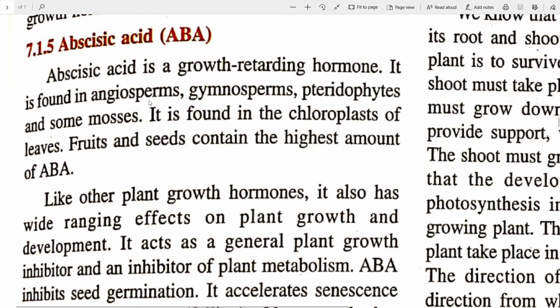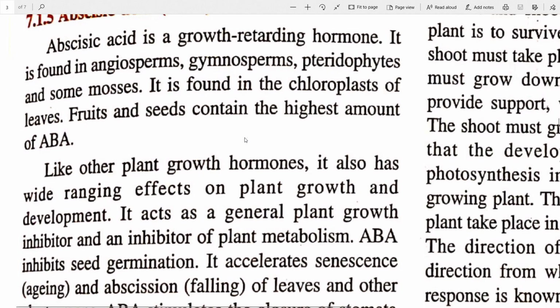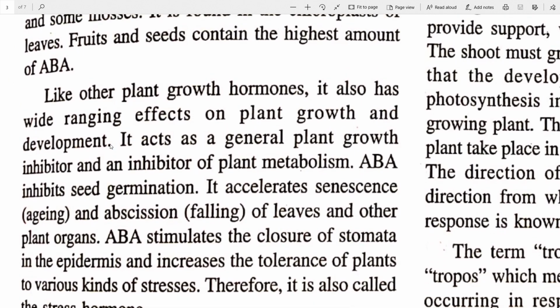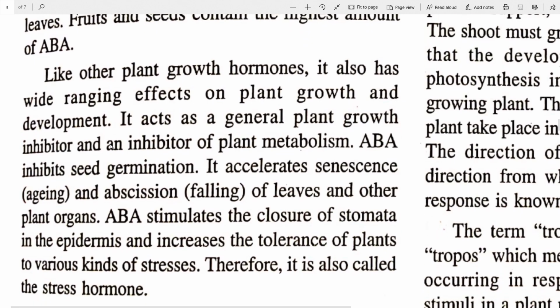It is found in angiosperms, gymnosperms, pteridophytes, and some mosses. It is found in the chloroplasts of the leaves. The green portions, the chloroplasts of the leaves, that is where abscisic acid is found. Fruits and seeds contain the highest amount of abscisic acid. Like other plant growth hormones, it also has wide-ranging effects on plant growth and development.